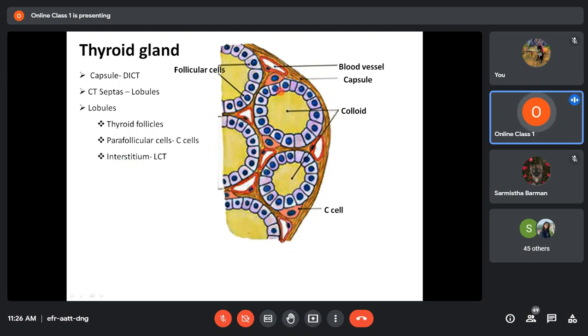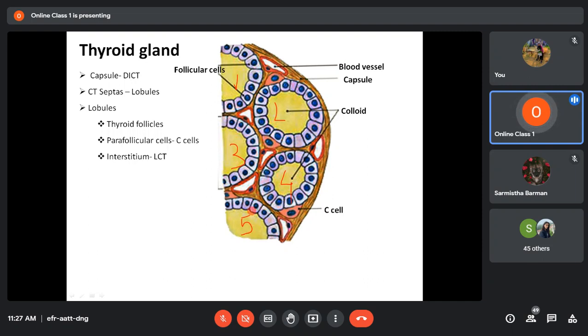Now this is a follicle. If you look at this image, this outer covering is the capsule. This is the connective tissue capsule made up of dense irregular connective tissue. Within the capsule, let us say this area is one lobule. Now inside one lobule of the thyroid gland, what are the different structures you will find? You will find follicles. You can see 1, 2, 3, 4, 5 follicles here. Right?